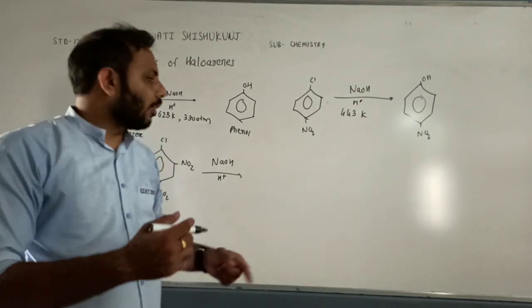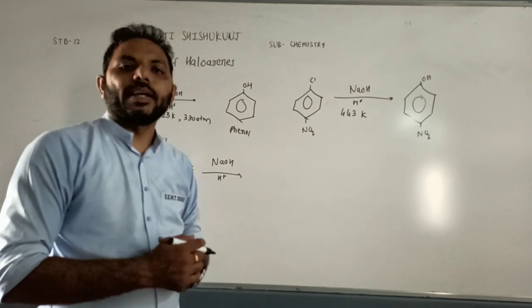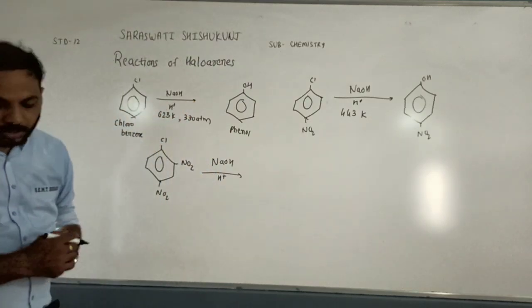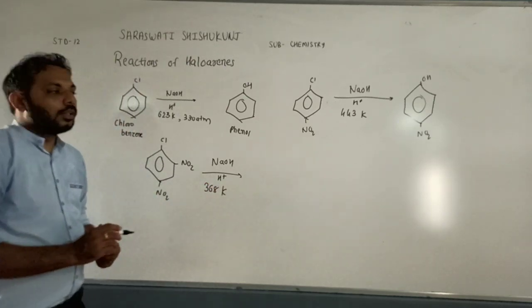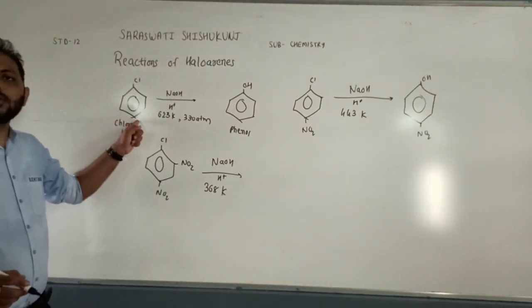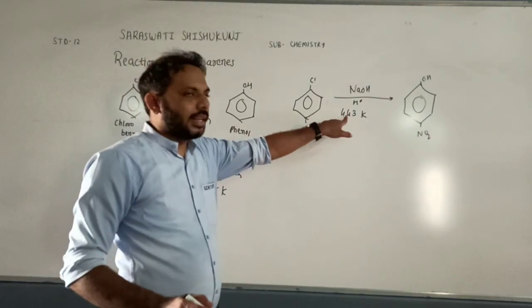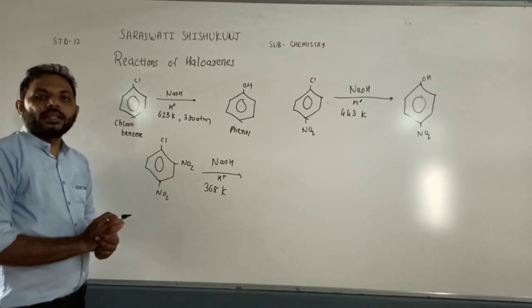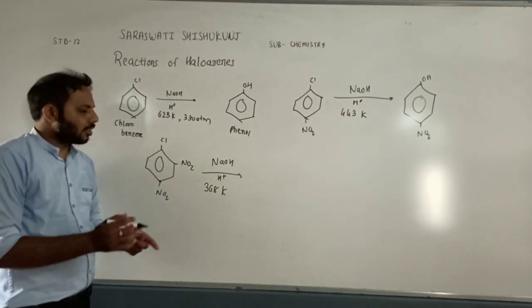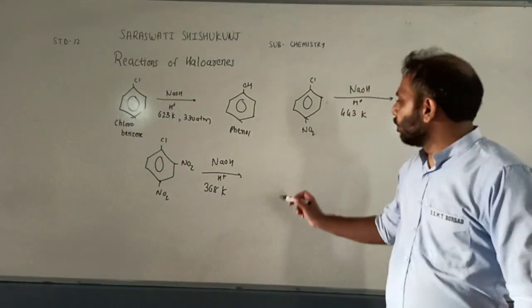The temperature requirement is 368 Kelvin. So here no nitro group is there, temperature is higher. One nitro group is there, temperature is less compared to this. But if two nitro groups are there, the requirement of temperature is even less. We need 368 Kelvin temperature. The reaction will be the same.